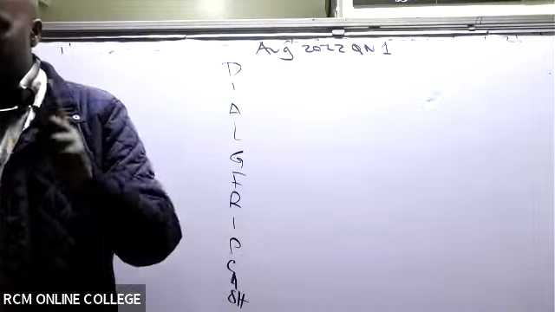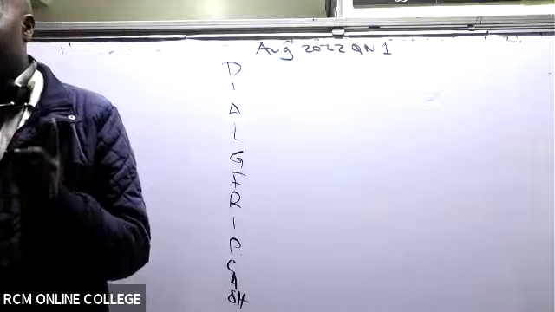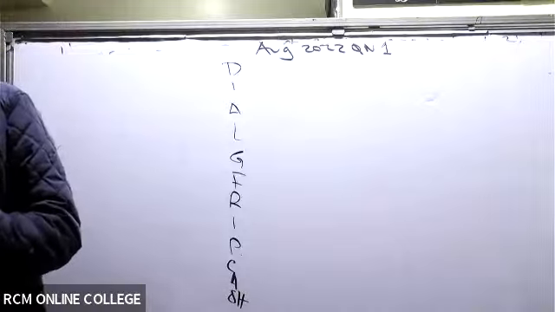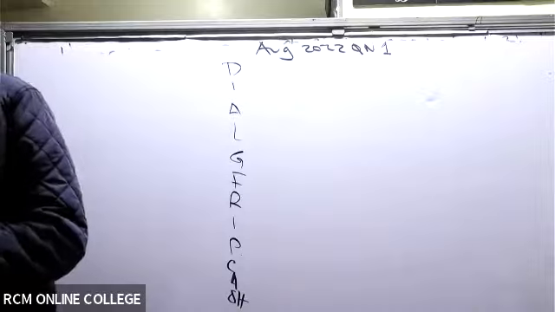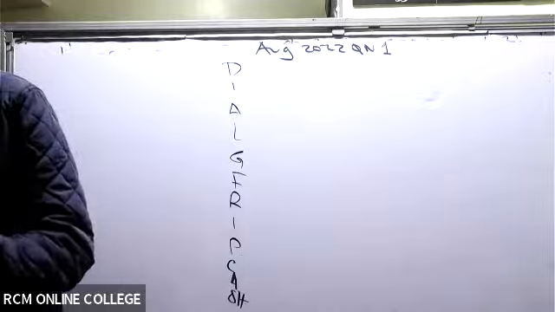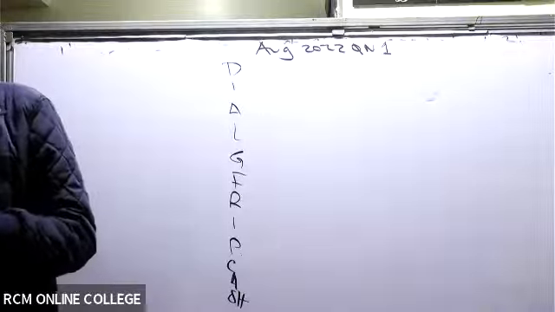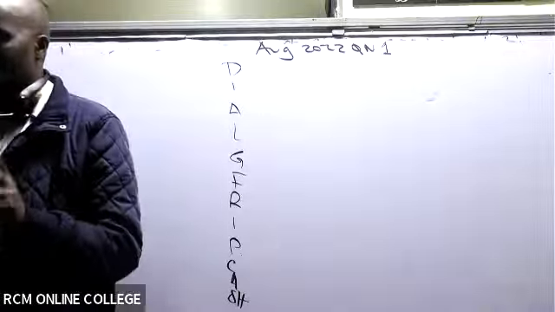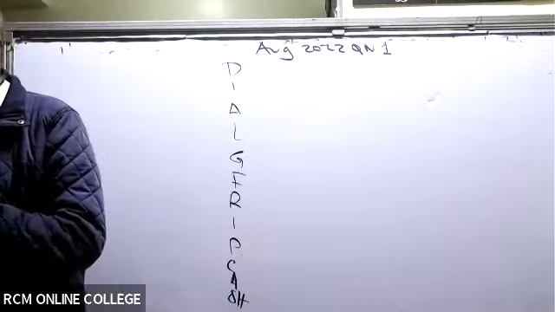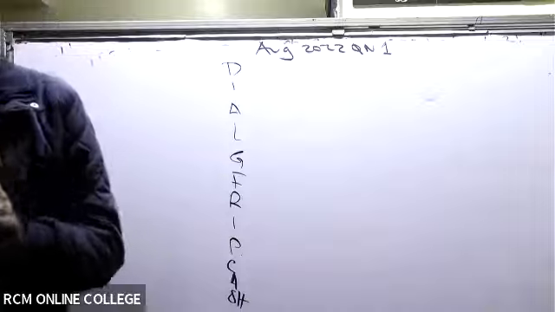So you should always start by reading the requirement. What does this examiner want us to do? Determine the non-controlling interest in S Limited as at 30th June 2022, and then B, the consolidated statement of financial position as at 30th June 2022. Great, then I shall be able to read the question itself.